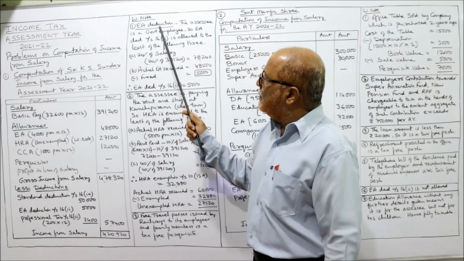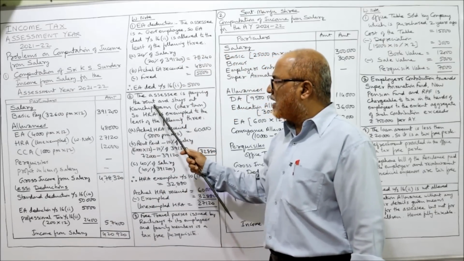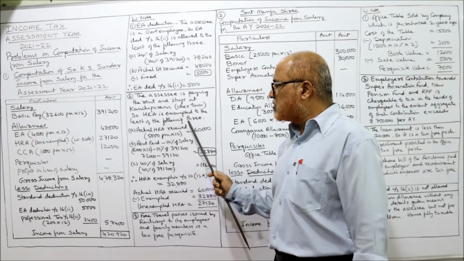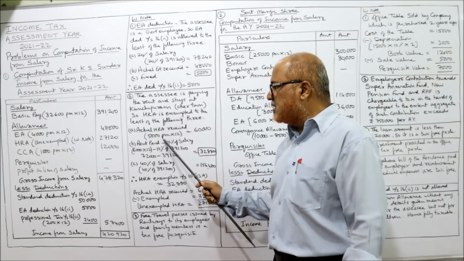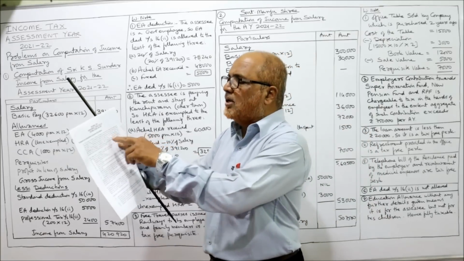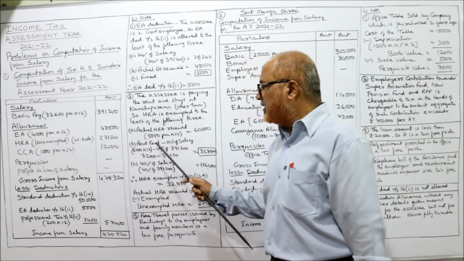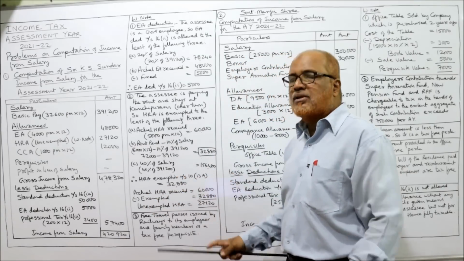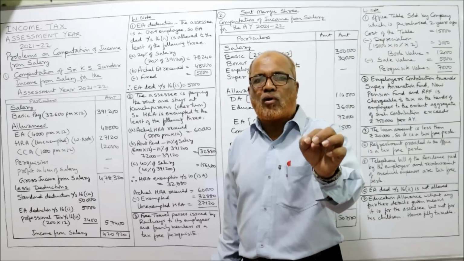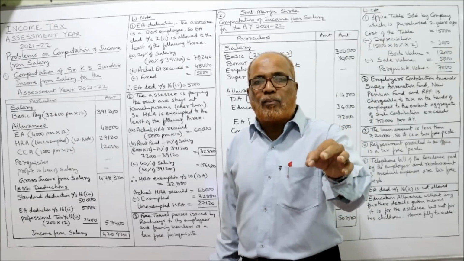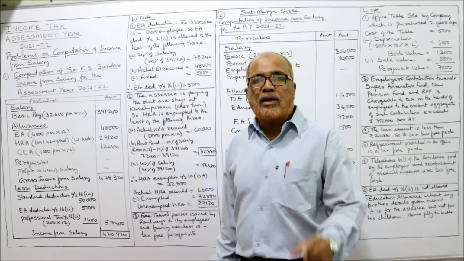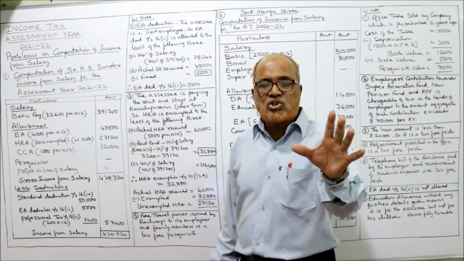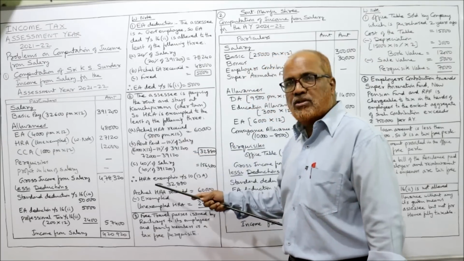So for HRA, the employee is paying the rent and stays at Kanchipuram, another town. So HRA is exempted to the least of the following three amounts. Actual HRA received 5,000, as given in the problem, house rent allowance 5,000 per month, so 5,000 into 12, 60,000. Then rent paid minus 10% of salary. All these provisions I have already explained. I have done nearly 10-12 problems on HRA exemption in the previous videos. So if you have watched those videos, you are aware of this provision.